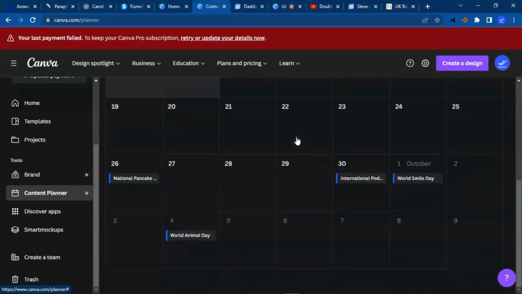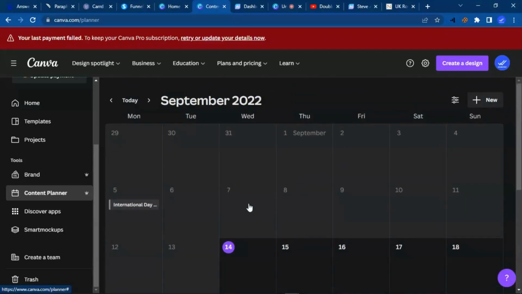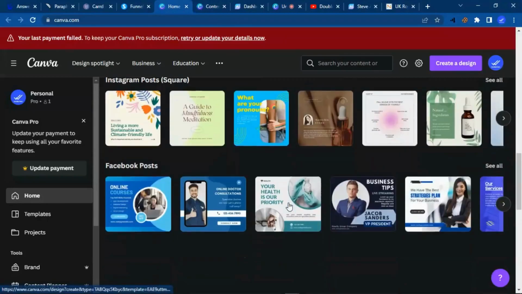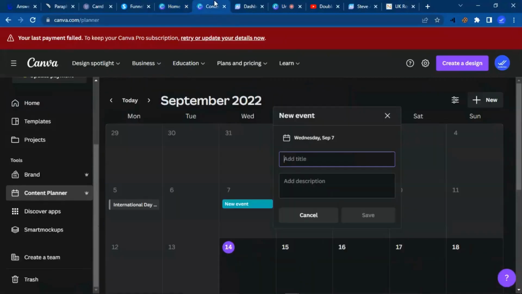So I'm not going to go through all that detailed process here, but you can check it out. It's very easy to use. All you need to do is just select the date, and you can decide to add a title to what you want to post about, add everything and make it easy. So Canva content planner is so good. So you can check it out. Canva.com is a big lifesaver. So you can see you can make other designs and do so many things. So that is canva.com. I've already shared you the first website.